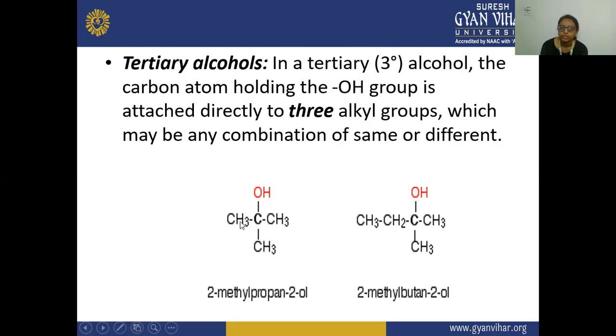So here you can see that this carbon atom, which is attached to this OH group, is attached to three different carbon atoms, three different alkyl groups. So here these are the three different alkyl groups to which this carbon atom is attached. In the tertiary alcohol, this can be denoted by this 3 degree, and in this 3 degree alcohol, the carbon atom which is holding this OH group is attached to three different alkyl groups.